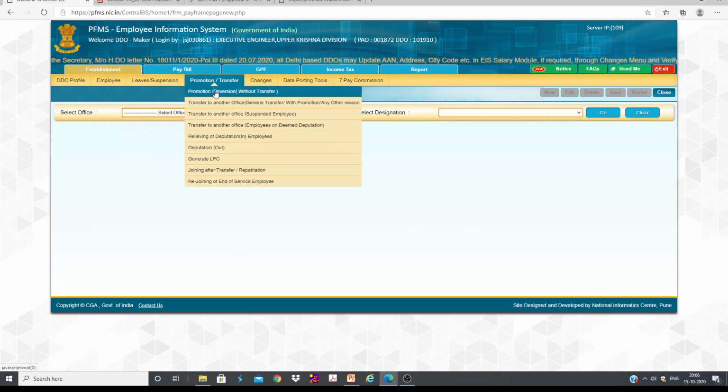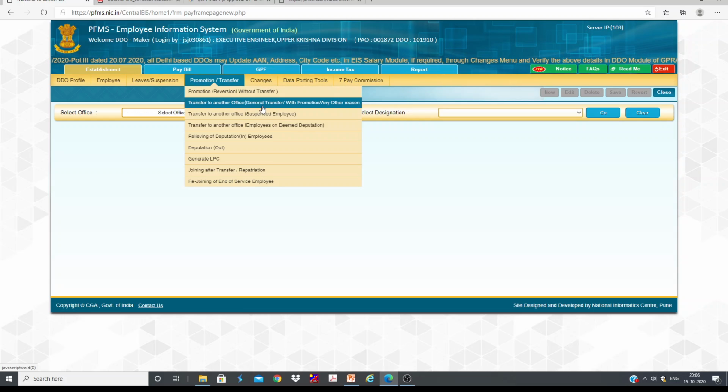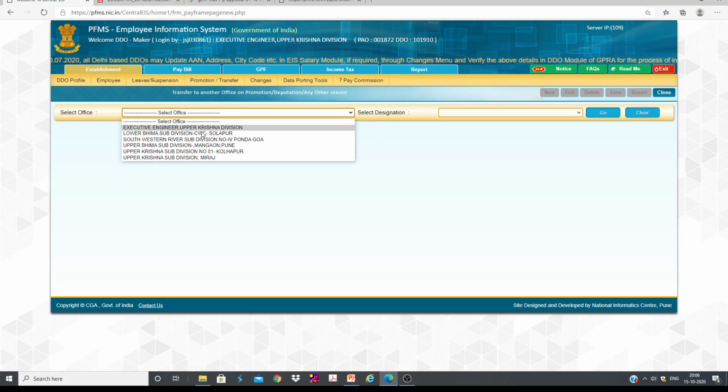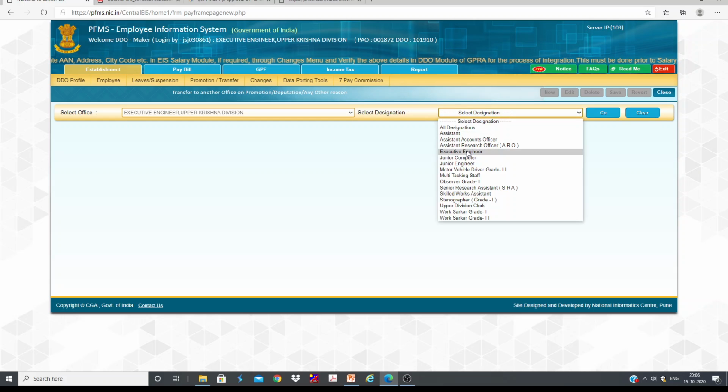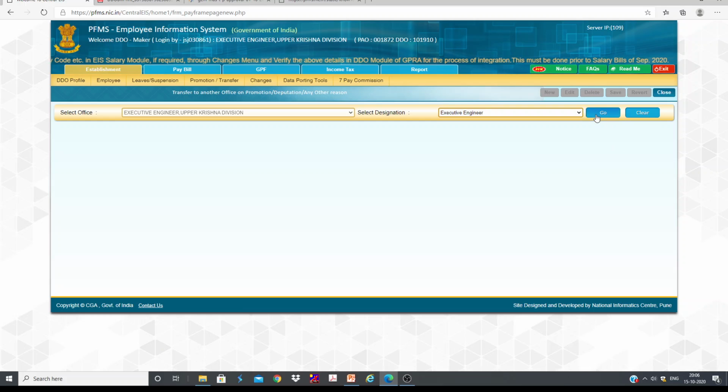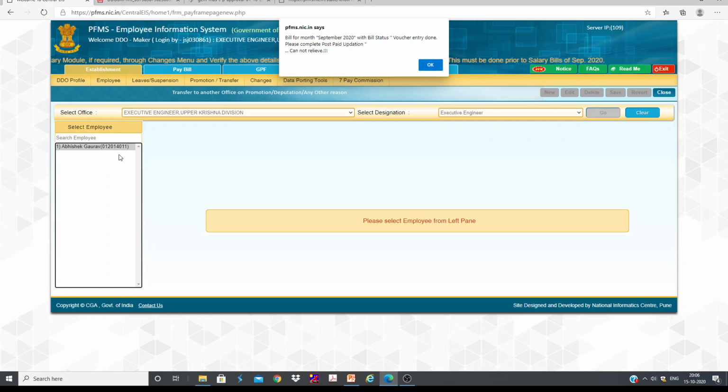Then promotion and transfer. Suppose somebody is going to be promoted, or somebody is going to be transferred. So we need to select. Let's say from division office somebody is going to be transferred. Okay, here it is saying that last month's bill has been paid already, but postpaid updation is not done. That's why we cannot relieve him. Why is it showing like this? Here bill has been paid, but postpaid updation is not done.